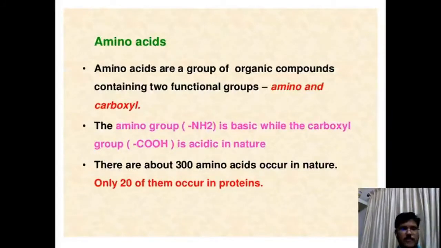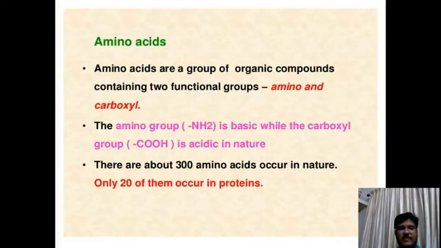Twenty amino acids are commonly found in proteins. The first to be discovered was asparagine. Asparagine is the first amino acid discovered. I will tell you the names of the 20 amino acids, but before that, the first amino acid discovered was asparagine, in 1806. The last of the 20 to be found was threonine in 1938. Threonine was the last amino acid discovered.